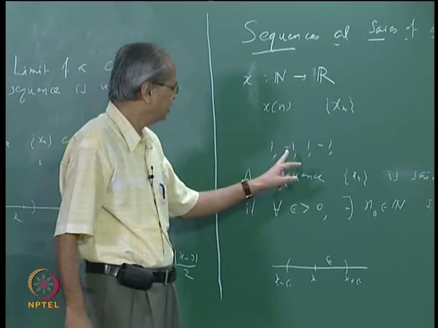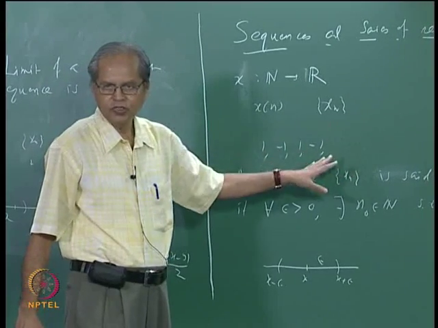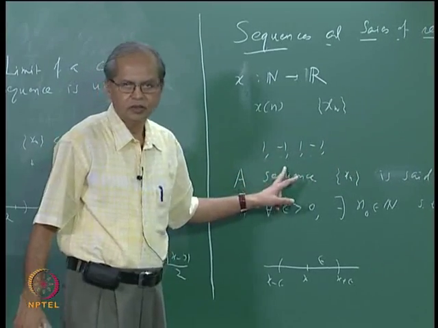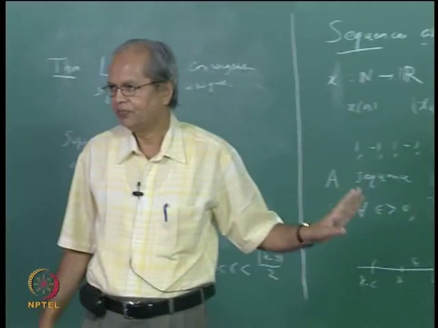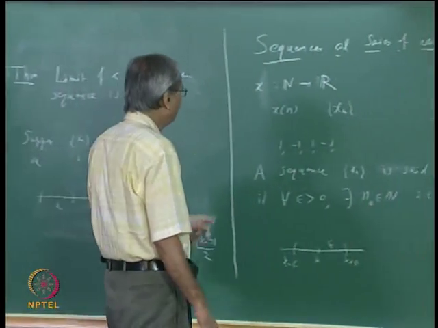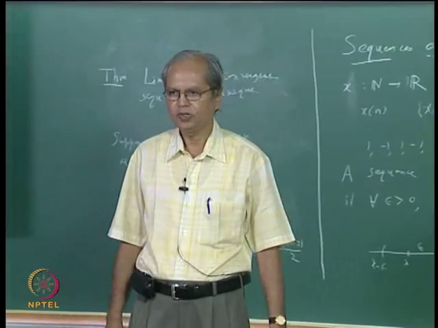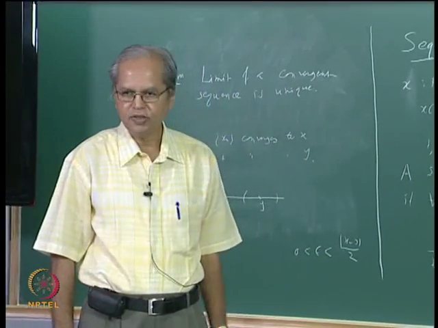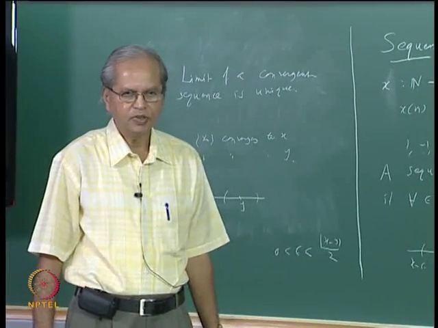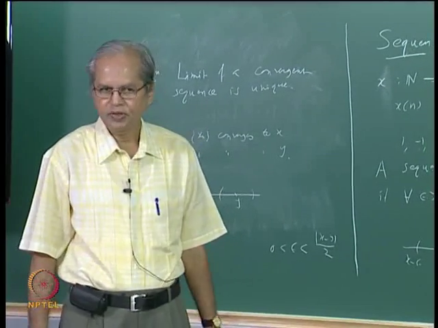Then take x2, x4, x6 etc. That is also a subsequence, a constant sequence minus 1, which converges to minus 1. So you have two subsequences converging to two different numbers. From that we can conclude that the sequence does not converge. So that is an easier way of showing that a sequence does not converge.